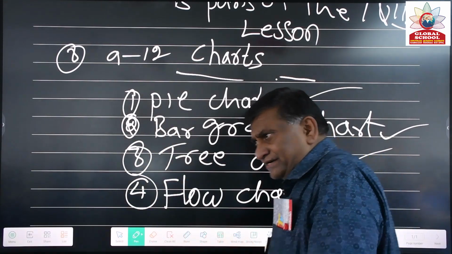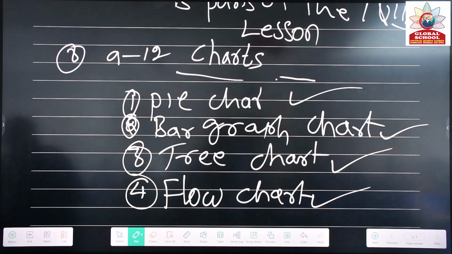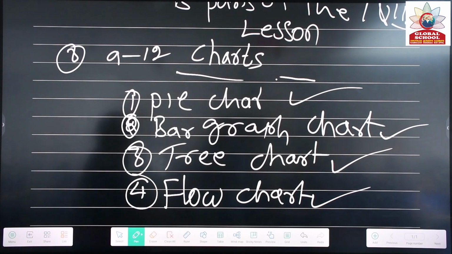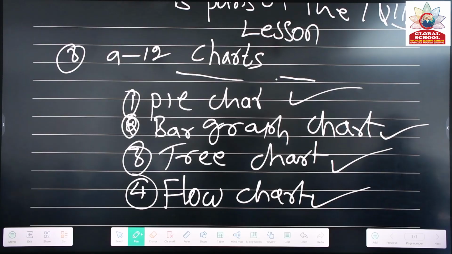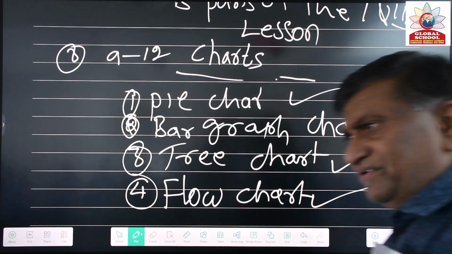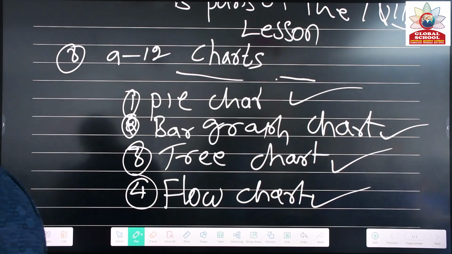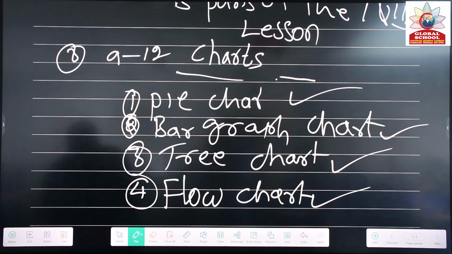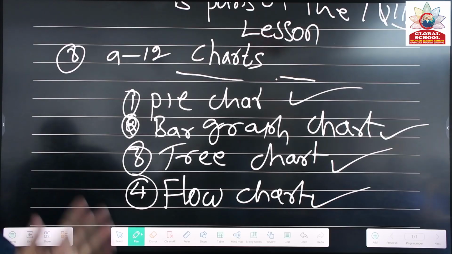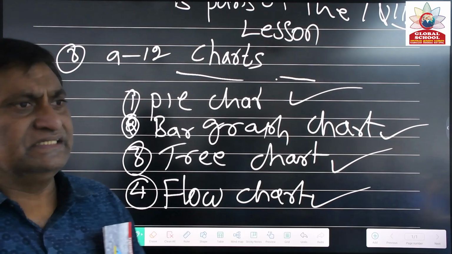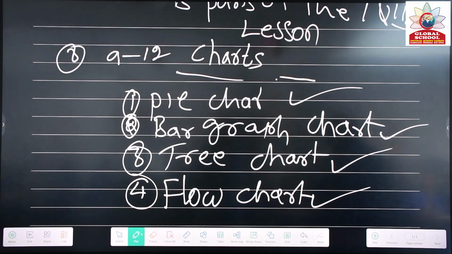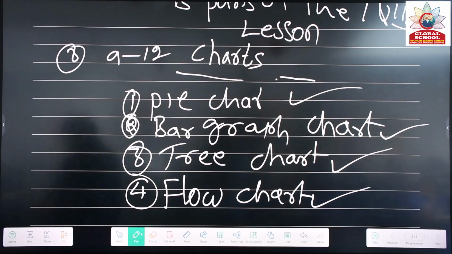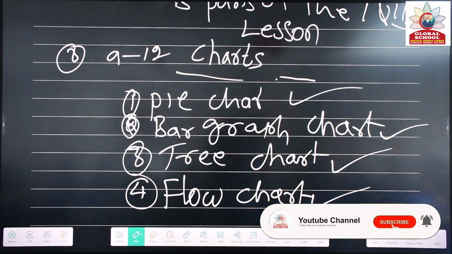So, flow chart. Flow chart means process. Any kind of process: there may be a recipe, or a railway station reservation counter process, a bank withdrawing process, and a bank cheque depositing process. Any kind of process will be given in a flow chart. In that also, according to the given chart, they will ask the major points. Maybe how to deposit, how to give the details, and how to draw an amount from the bank. They will ask according to the chart.